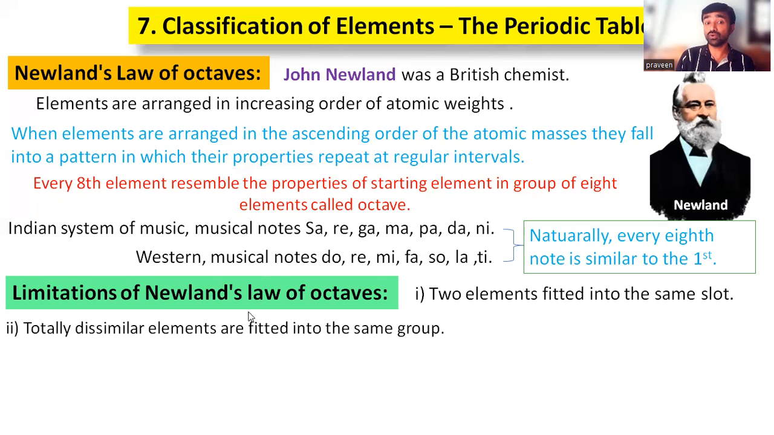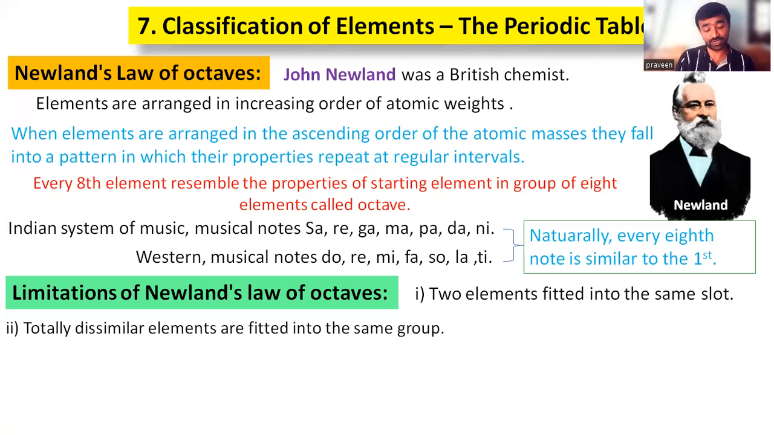Then totally dissimilar elements are fitted into the same groups. For example, what are the octaves here, horizontal rows or vertical columns? Horizontal rows are given as groups, right? So here simply the 8th element falls into the same group. So 8 elements were taken as a group, right? How do they resemble the same properties? Completely dissimilar elements are put into that.